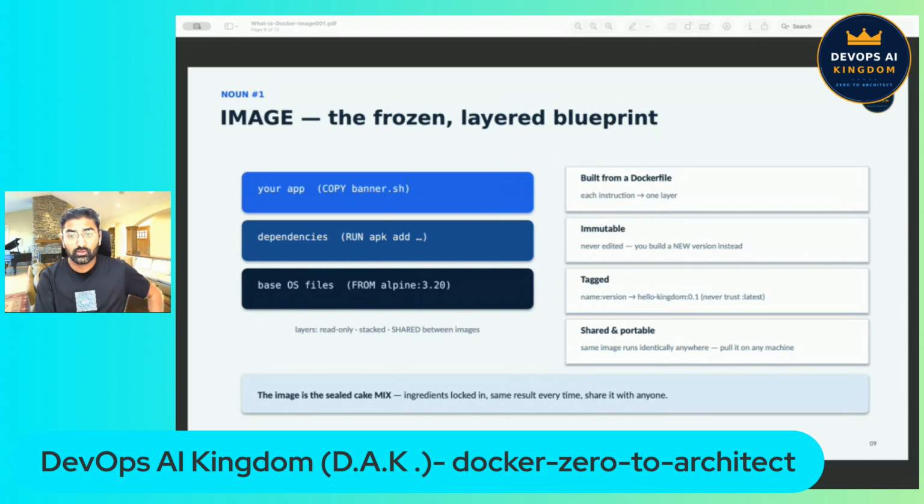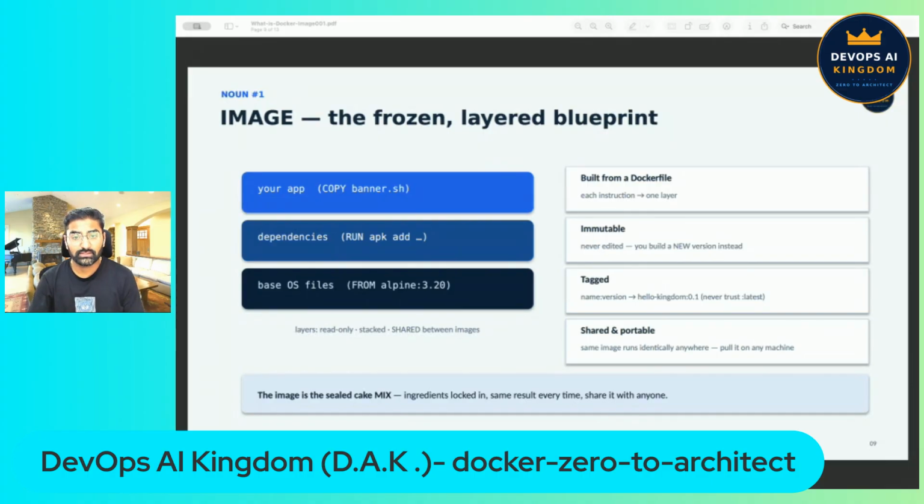It contains your app plus its entire environment, packed into layers. Each instruction in your Dockerfile adds one layer. The base operating system files are one layer, your installed dependencies are another layer, and your application code is another layer on top. These layers are read-only and they are shared.